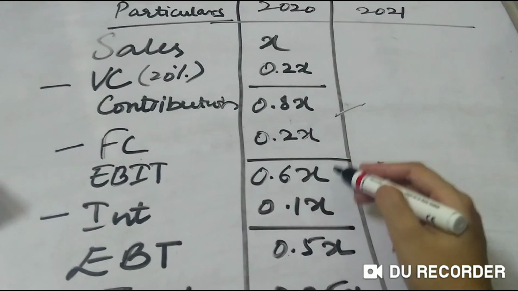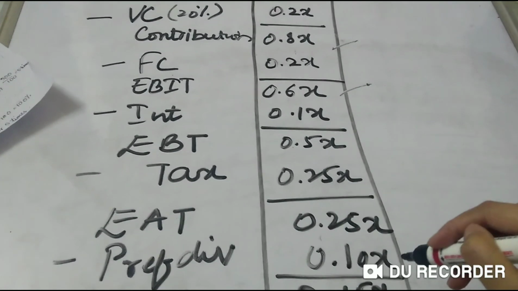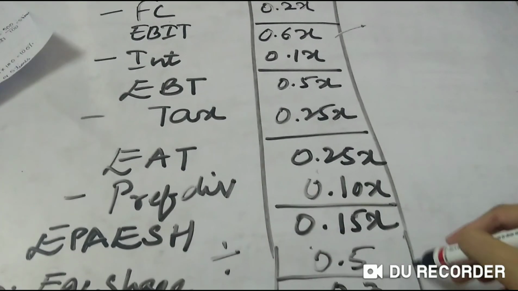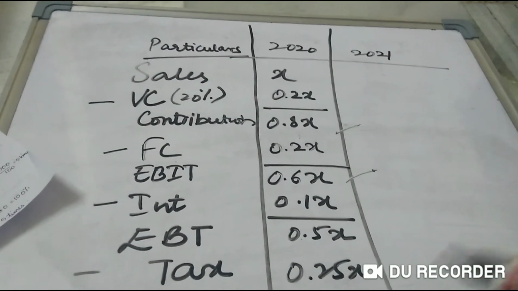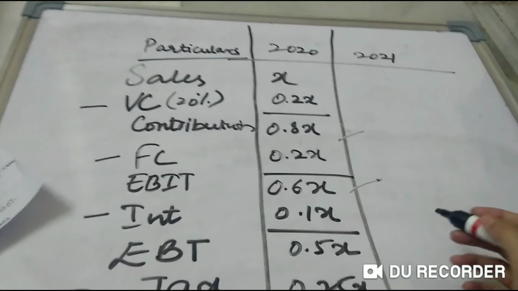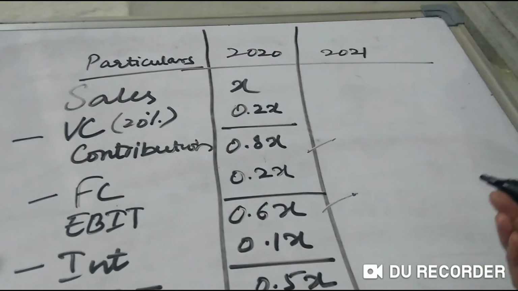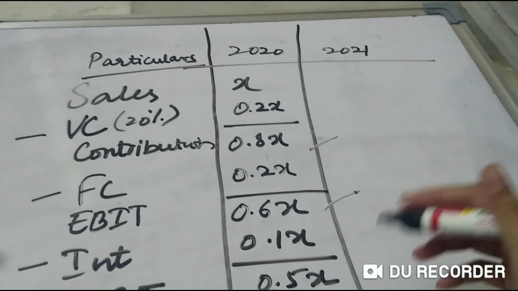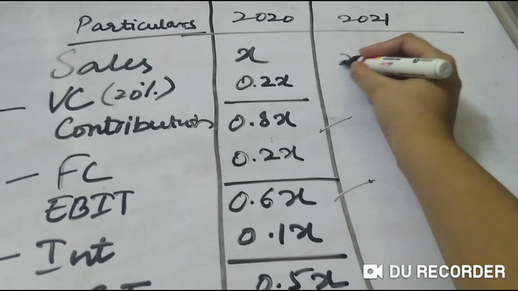These two things will definitely be considered. When you are trying to calculate your financial leverage, EBIT and EPS will come into consideration. And how do you calculate it when they say there is an increase or addition in the sales? For example, they say that here we are increasing the sales by 2, that means we are multiplying it by 2. So here if it is X, it becomes 2X.